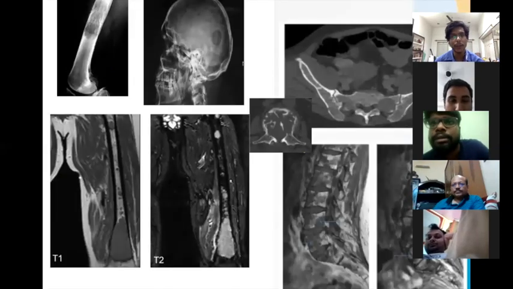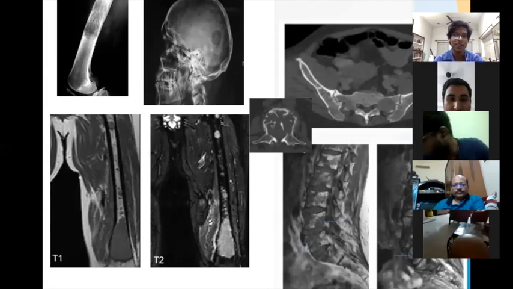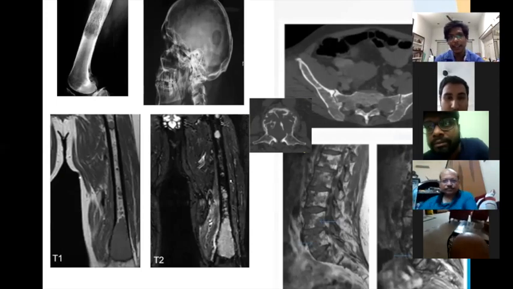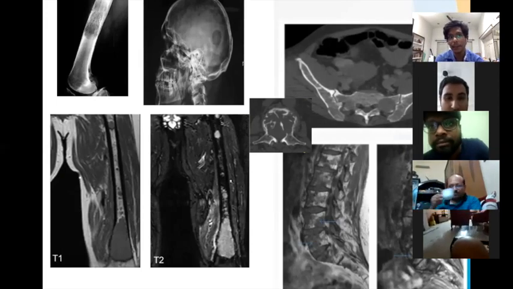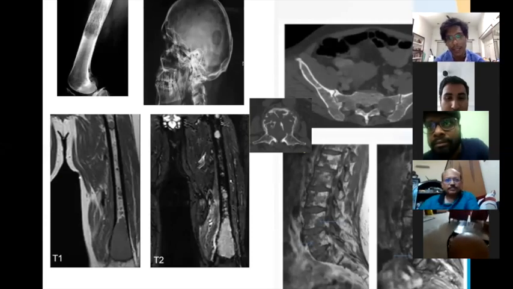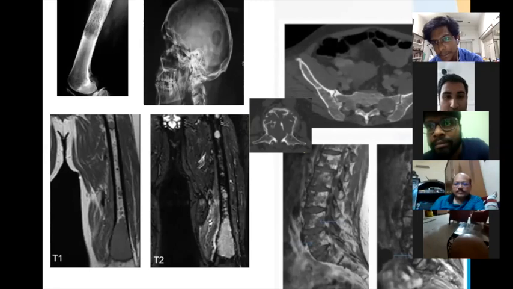So we went on to do long bone X-rays, skull X-rays, as well as spine MRI and CT scan. Can you describe the skull and bone X-rays? Anybody?